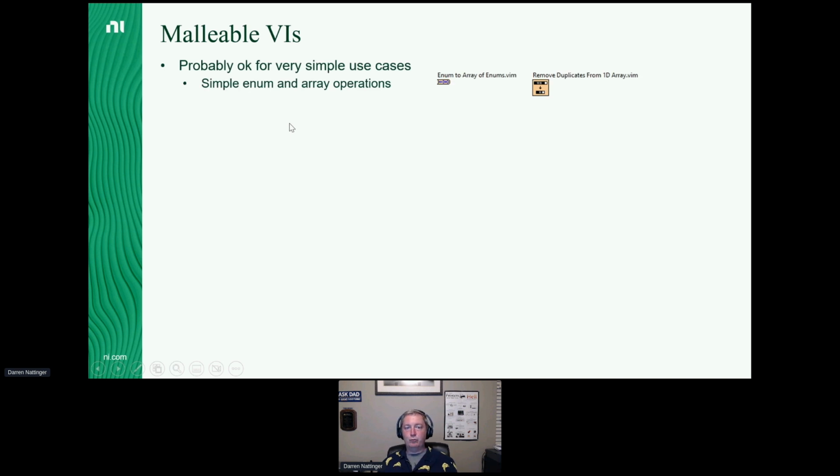And if you've got really simple malleable VIs, I think those are probably fine to use. You can see a couple of simple ones here. We've got remove duplicates from 1D array, again, one of my favorites. We've got a malleable VI that will turn an enum into an array of enums where that array contains every enum value that's in the source enum. So for simple things like this, I think malleable VIs are great.